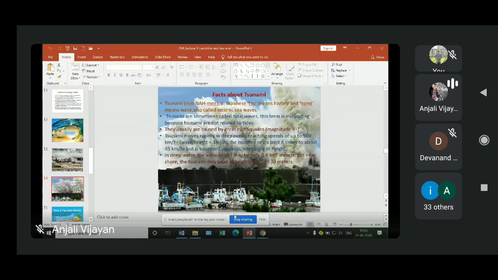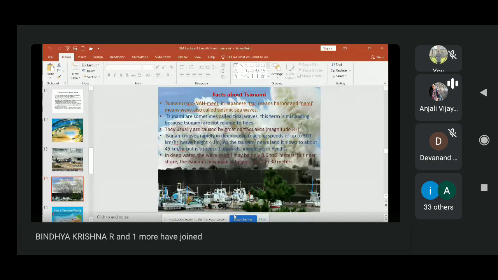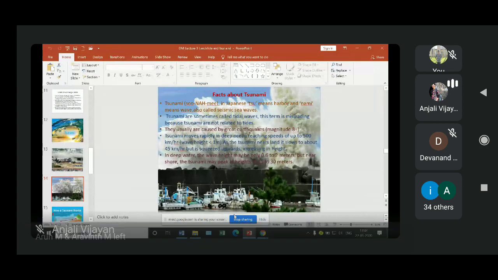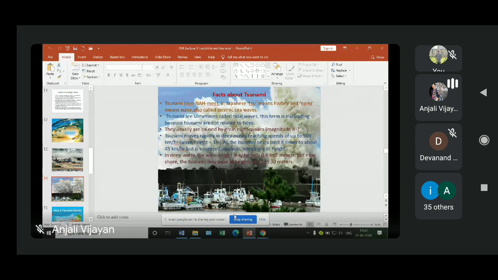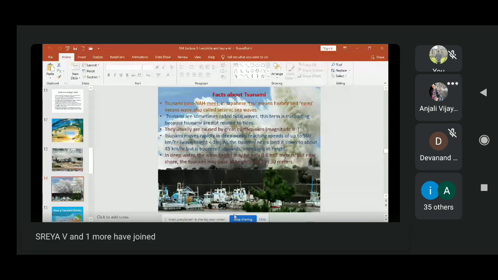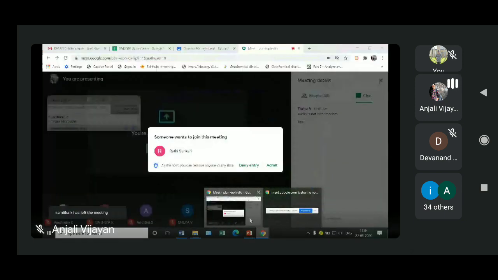And we call it a harbor wave because it always has a tendency to approach the harbor or coastline. Tsunamis are usually formed due to earthquakes with a magnitude of 8 or more.